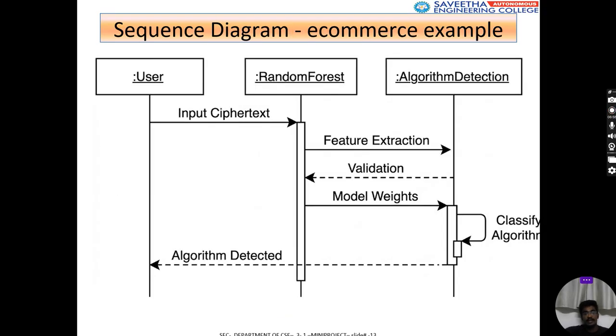This is a sequence diagram where the user will be giving the ciphertext, and the model will be extracting the features, validating the features, and the random forest weights the model. Then it will be classifying the algorithm, and the algorithm will be sent to the front end.